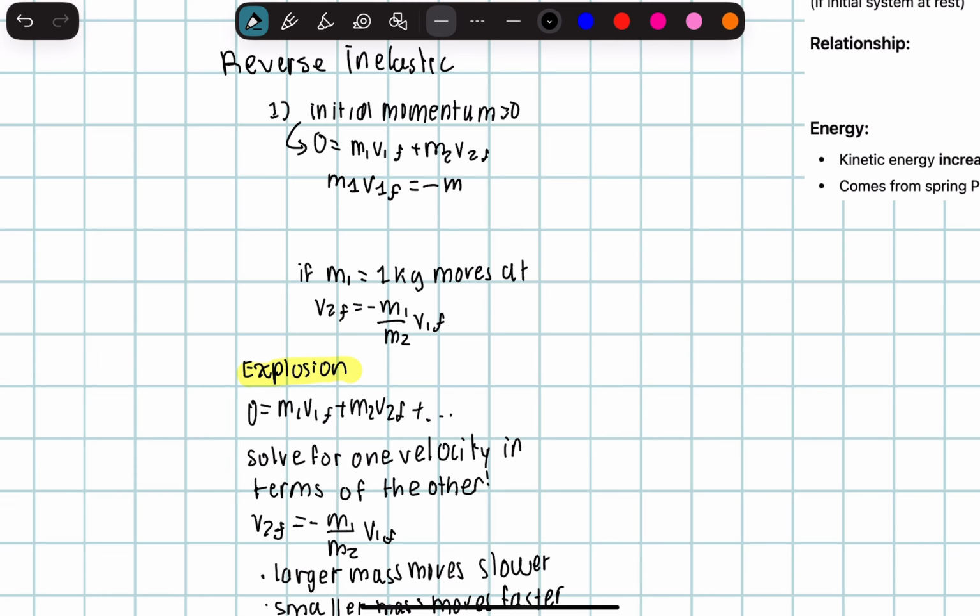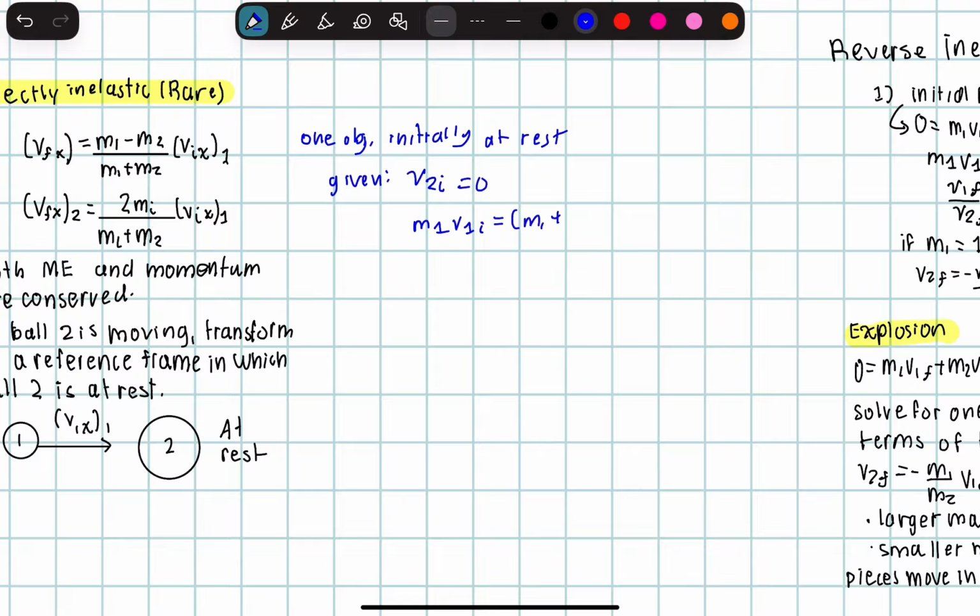Now, for perfectly inelastic, this is just a perfectly inelastic collision with one object initially at rest. So given that v2 initial is equal to 0, then we can do m1 v1 initial is equal to (m1 plus m2) vf.